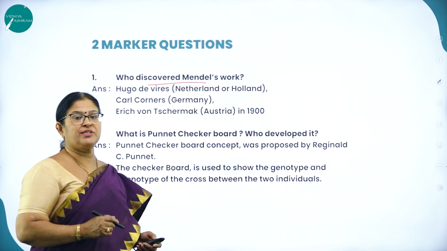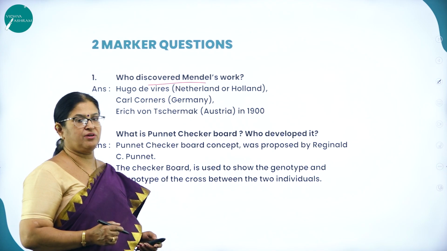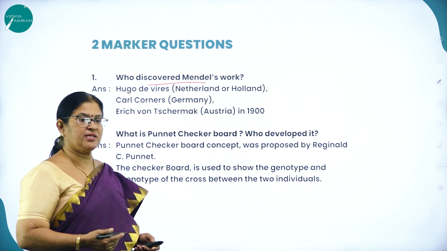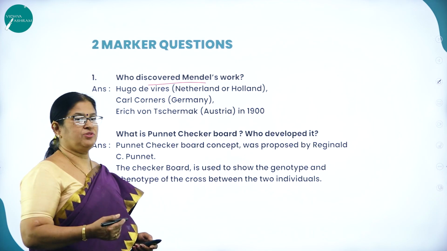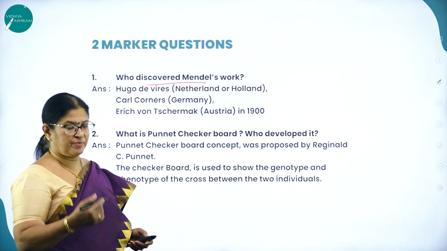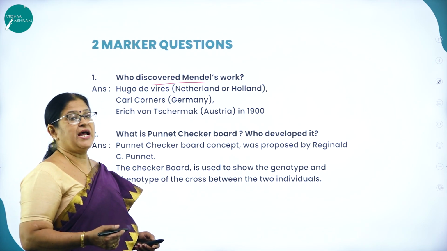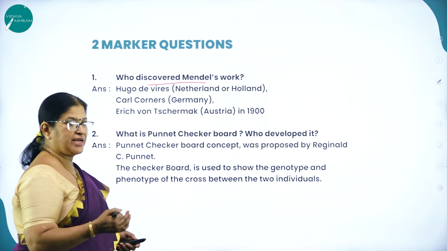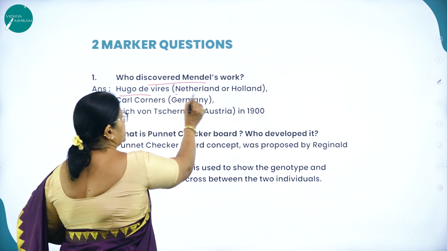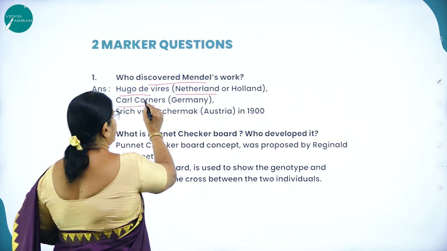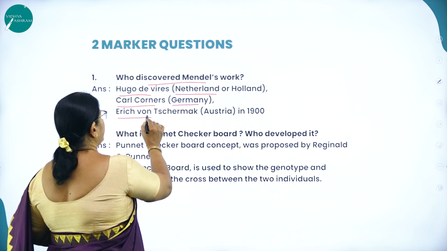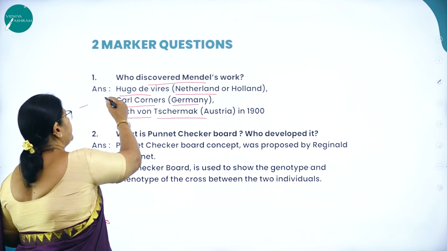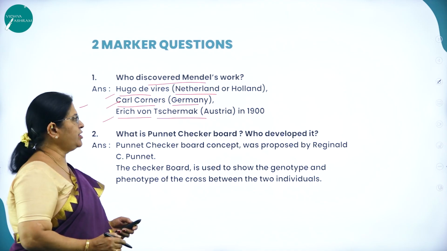As I said, Johann Gregor Mendel, who is rightly called the father of genetics, worked on pea plant for 7 long years, and all the ideas that were formulated by him were put across in the form of Mendel's laws of heredity, and his work was brought into light by 3 very important scientists: Hugo de Vries of Netherlands or Holland, Karl Correns of Germany, and Erich von Tschermak from Austria. So who discovered Mendel's work? Hugo de Vries, Karl Correns and Erich von Tschermak.